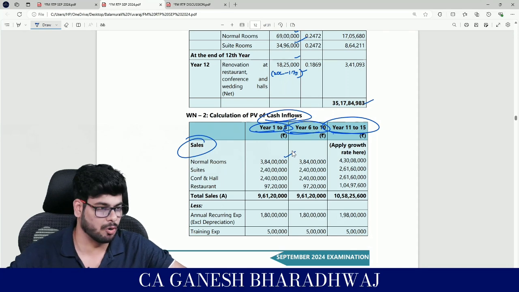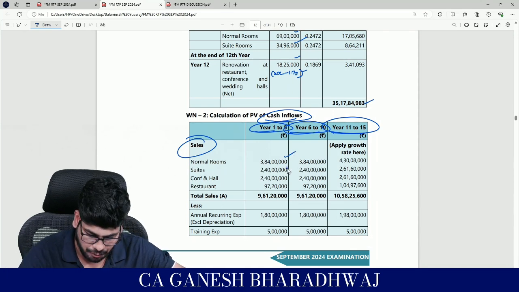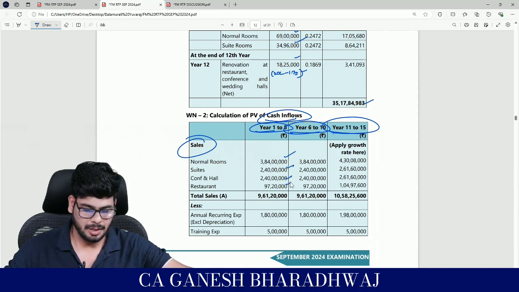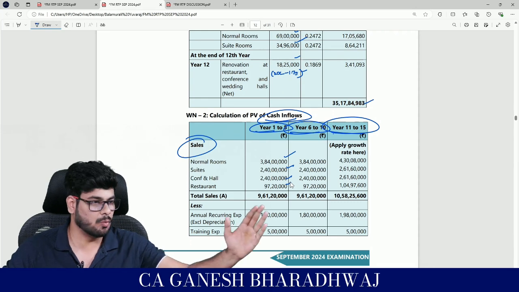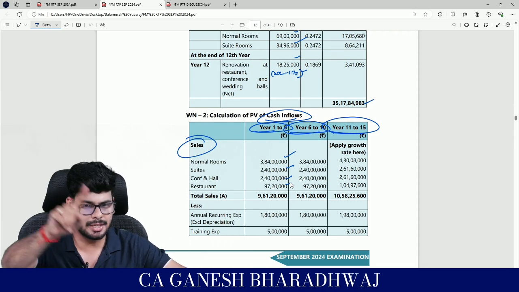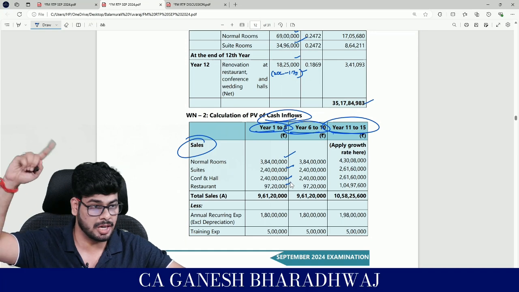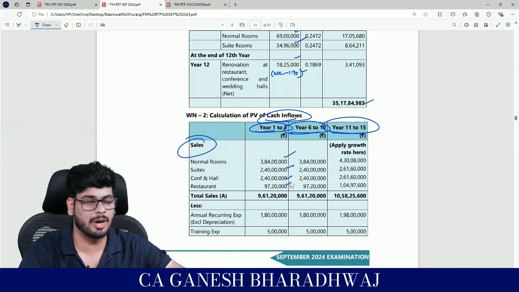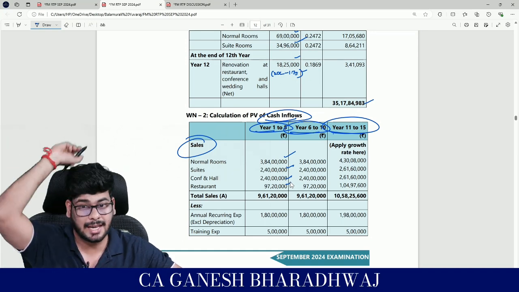3 crore 84 lakhs. Clear with this? Similarly for the other 3 also. Clear with this, guys? Yes. Year 1 to 5. Will it change in year 6 to 10? No, because only after the 10th year the growth rate is happening. Then why do we have this breakup? That's for the tax impact.